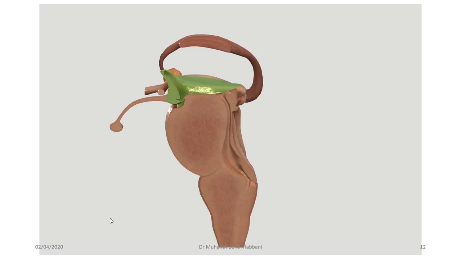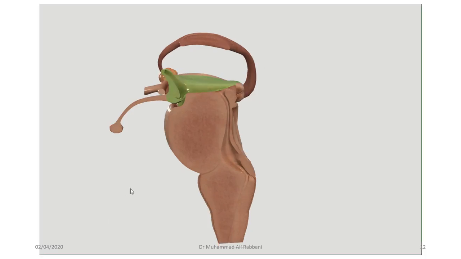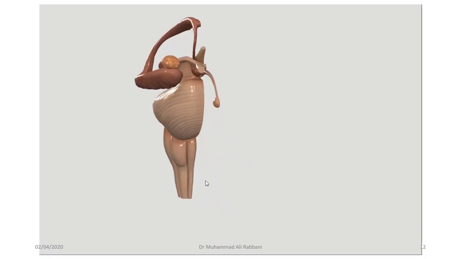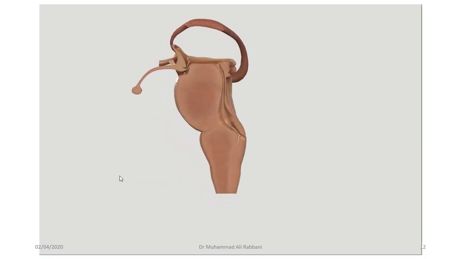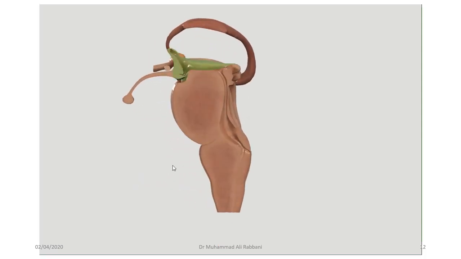It includes the brainstem. This green portion includes all three parts of the brainstem, and the hypothalamus. The thalamus has been removed from this picture, and added in this picture is the limbic system. You will study the limbic system later in this module, not right now, but you can see it here. I will show you in a different view.